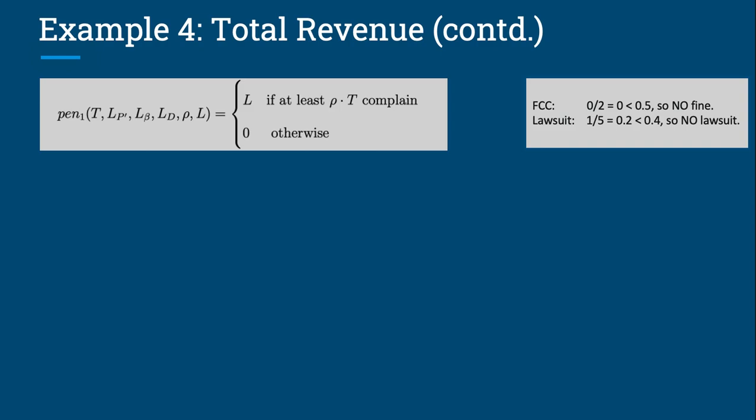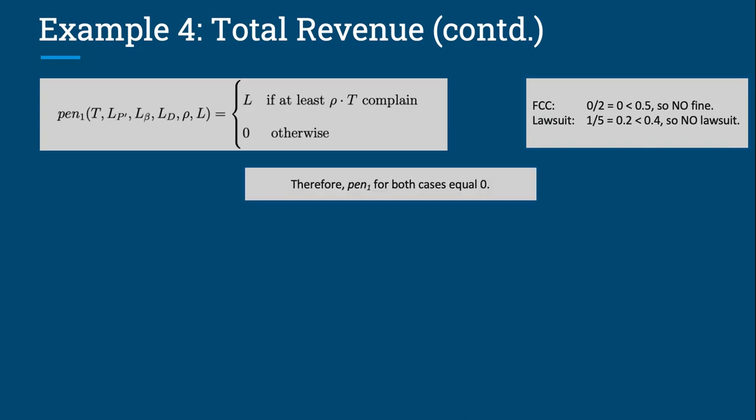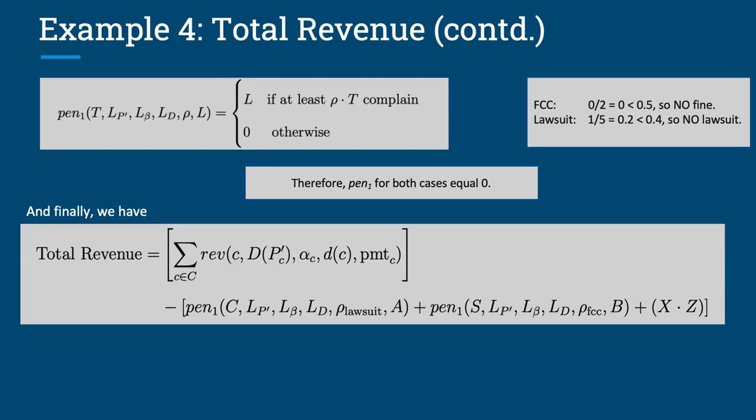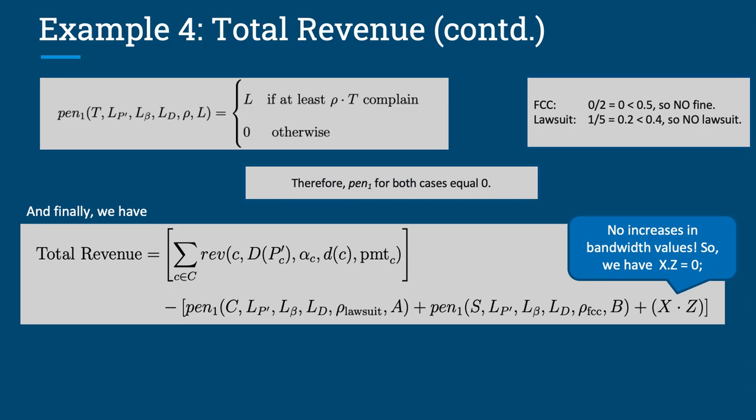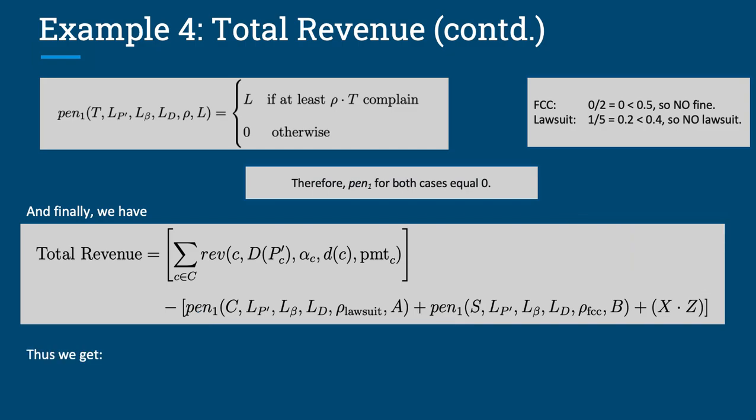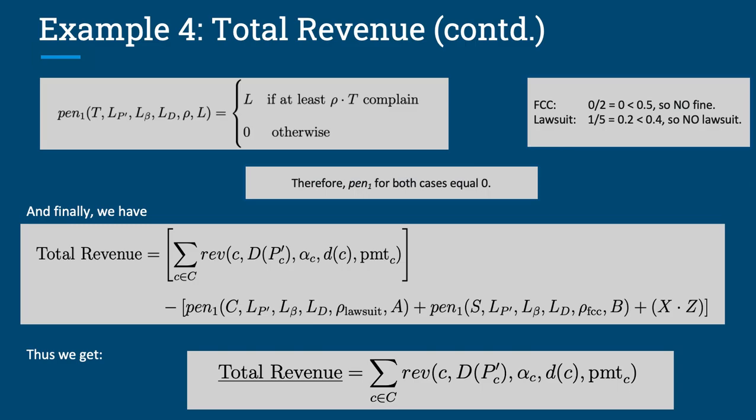Here we have the definition for penalty pen 1, and since the fraction of clients complaining didn't exceed the given constraints in both cases, the penalty amount pen 1 is equal to 0. Finally, we have the definition for total revenue for both cases, and since we did not increase any bandwidth values, x times z is also 0. And as discussed, pen 1s are 0 for lawsuit and FCC. So we have the following total revenue formula.